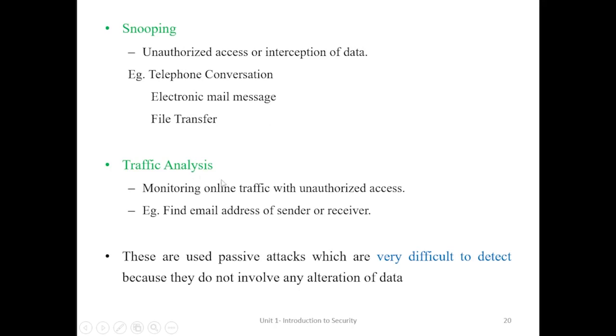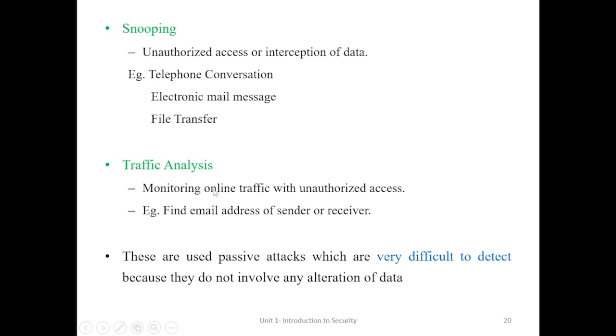Traffic analysis is a process of monitoring the online traffic, or the path chosen for transmission from sender to receiver, with unauthorized access. In an illegal way, an attacker tries to find the path of transmission of secret information. That is called traffic analysis.